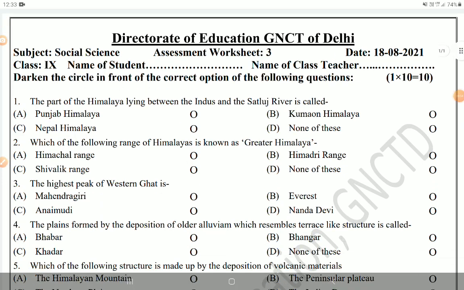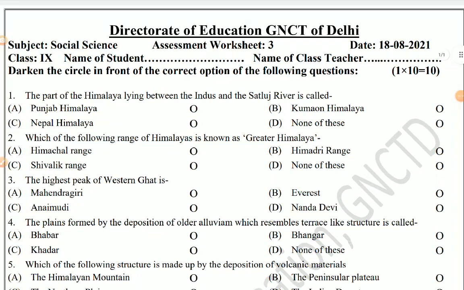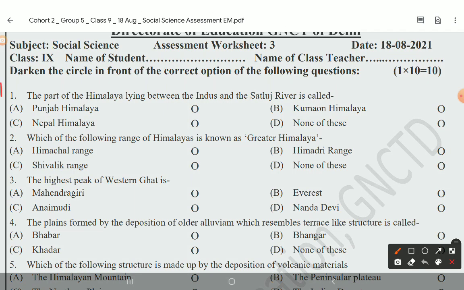So let's start. First question: the part of Himalaya lying between the Indus and Satluj river is called. We have learnt about Himalaya, parts of Himalaya, Himadri, Shivalik, and the three parts, Punjab Himalaya, Kumaon Himalaya, Nepal and Assam Himalaya. So the part that lies between Indus and Satluj is Punjab Himalaya. A is the correct answer. So you have to darken this circle.